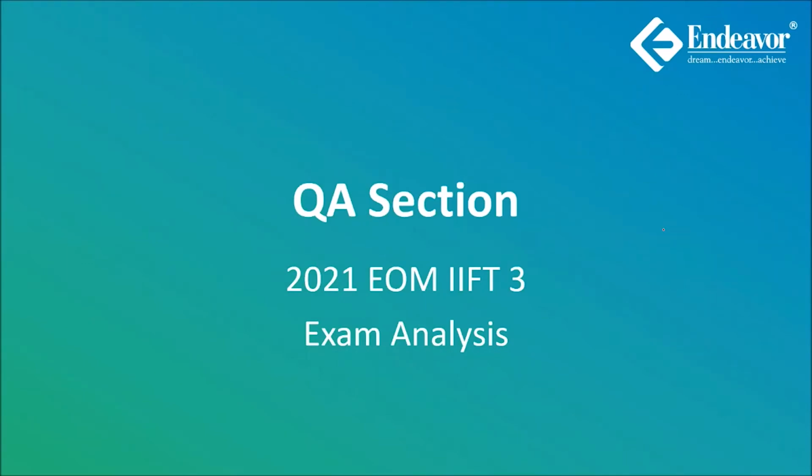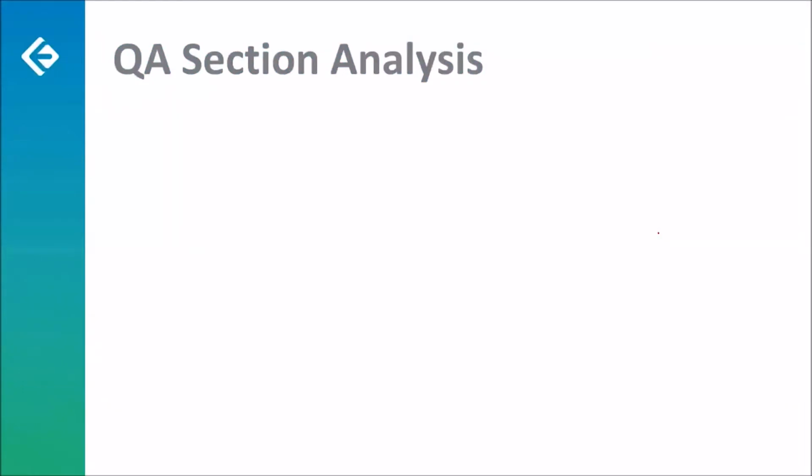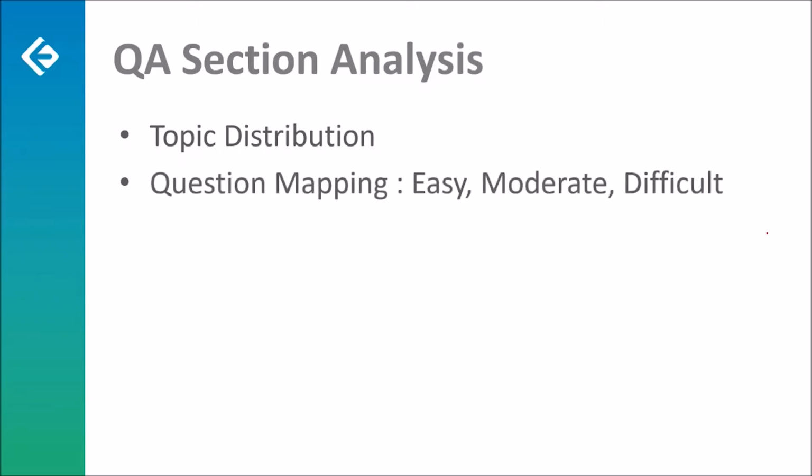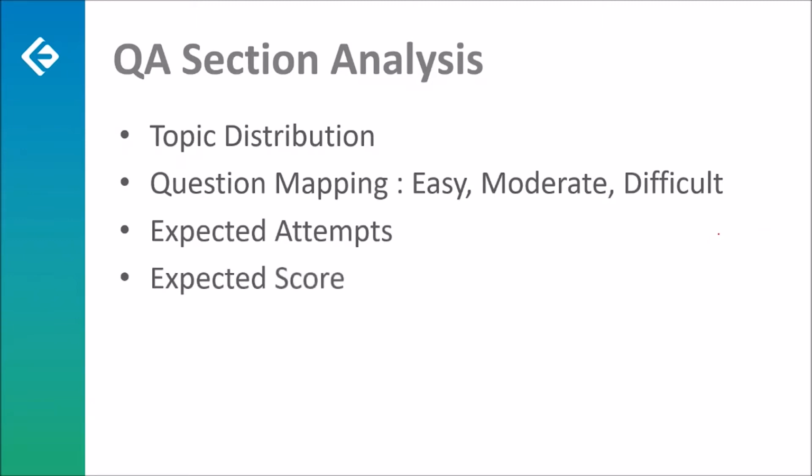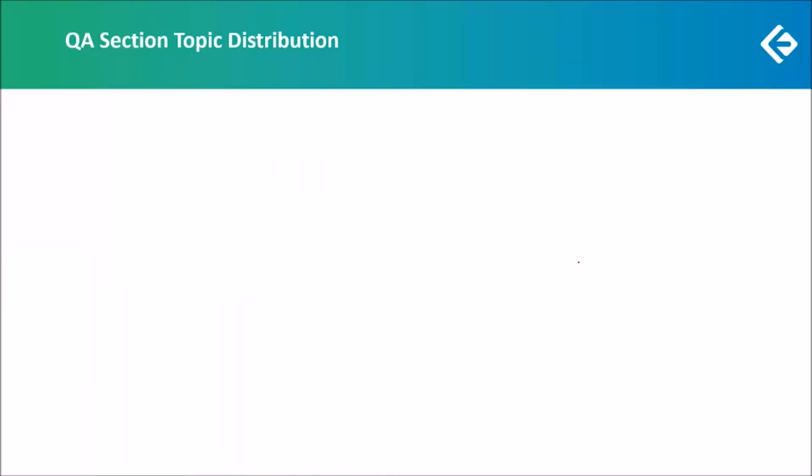Okay, let's begin with our analysis of the QA section for 2021 EOM IIFT 3. Broadly, we will be looking at four things: topic distribution, question mapping, which questions were easy, moderate, and difficult, the expected attempts from the average student, and the expected score of the average student, which should come from the expected attempts. So let us begin with topic distribution.